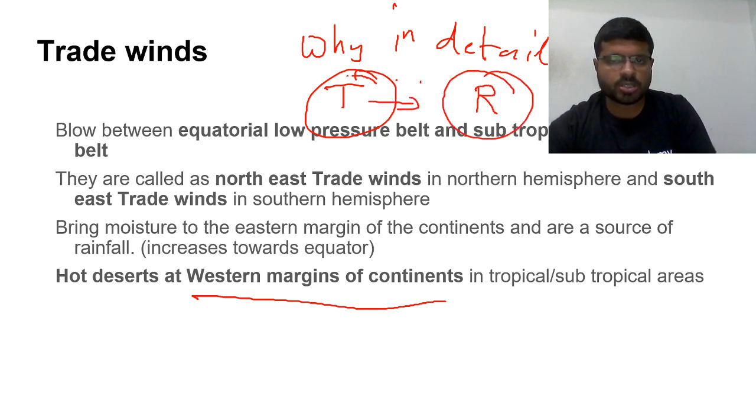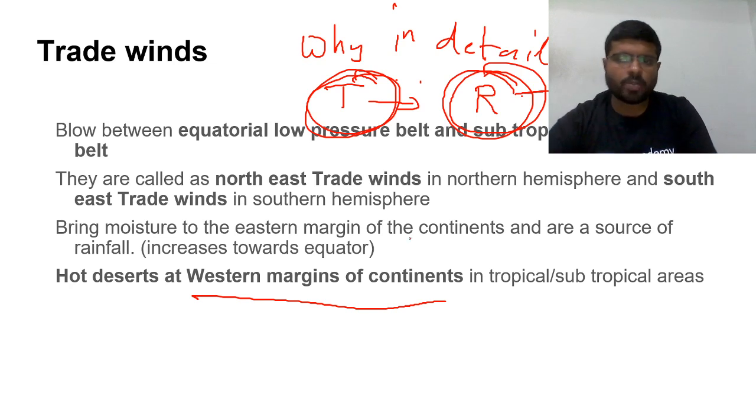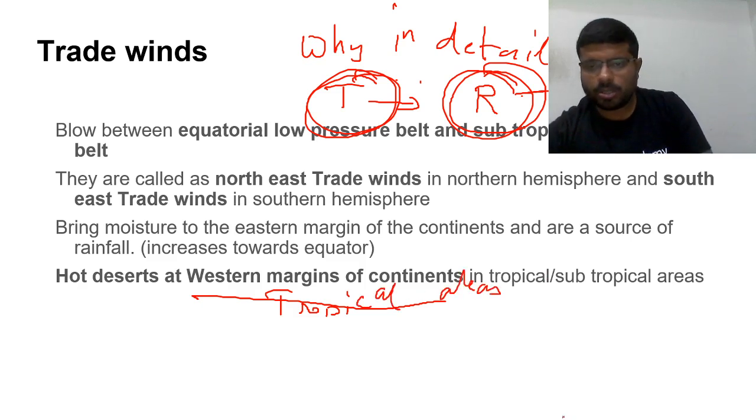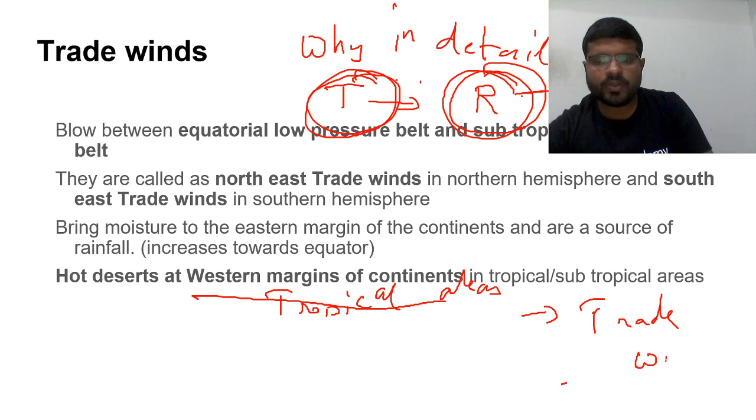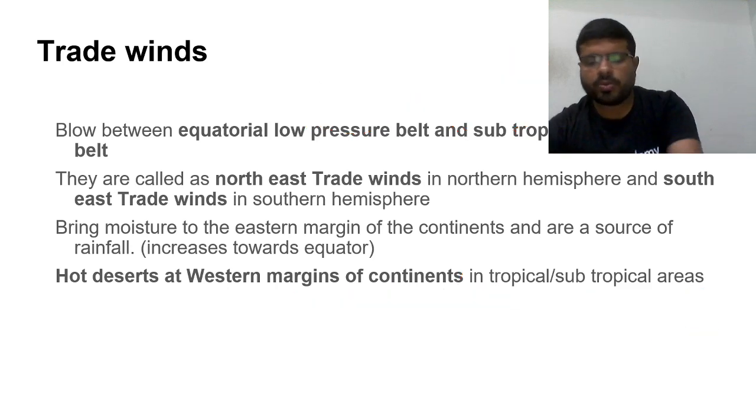Yesterday equinoxes and solstices, today these wind systems, because wind systems provide the rainfall. Tropical areas are broadly controlled by trade winds. Trade winds will determine which areas they provide rainfall to and which areas they do not.